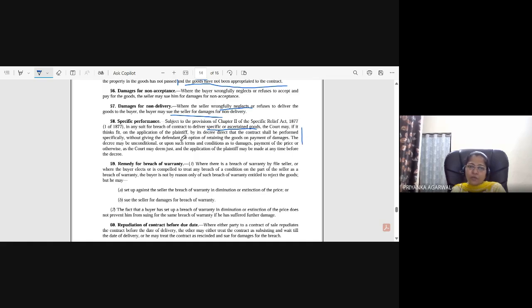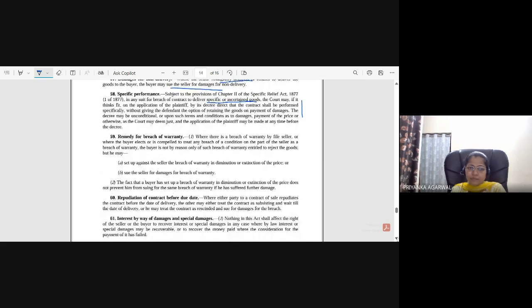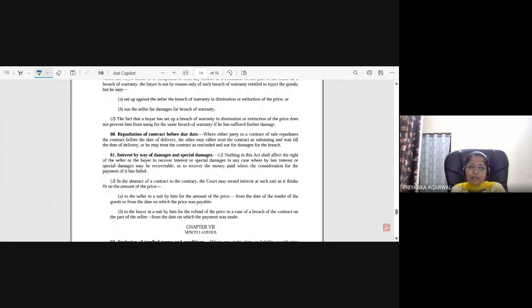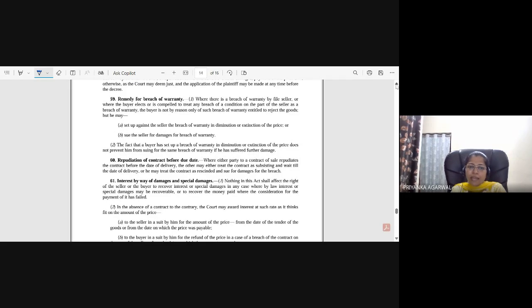When he has specified that he wants that good, in that case the buyer can even go for the specific performance, as a remedy for breach of warranty. Okay, these two or three points you can even read by yourself. These are also very simple, and if you have any kind of queries with regard to this remedy for breach of warranty,